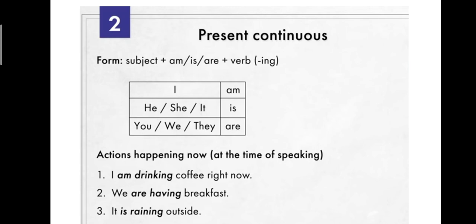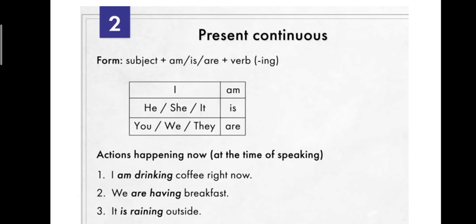Third one. It is raining outside. What are you doing here? It is the subject. Is is the be verb. Since it is singular, you're using is as the be verb. Rain is changed into verb plus ing. It is raining outside. So you understood the simple present tense.